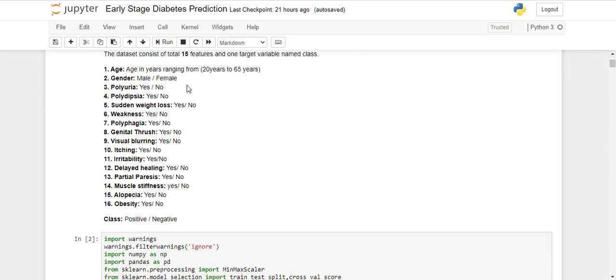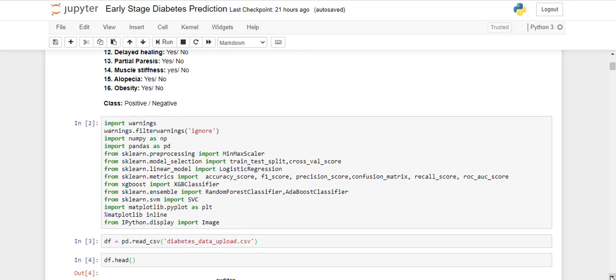features are symptomatic features and they are all in terms of yes, no. So we have to convert them into binary variables because machine learning algorithms will not understand textual data. We have to convert them into numeric form, and as soon as we convert them, they will become binary variables, 0 and 1. So we have to convert age also into the 0 to 1 range, meaning we have to normalize the age in terms of the 0 to 1 range. That's why we are using the min-max scaler here, because it will scale your variable to between 0 and 1.